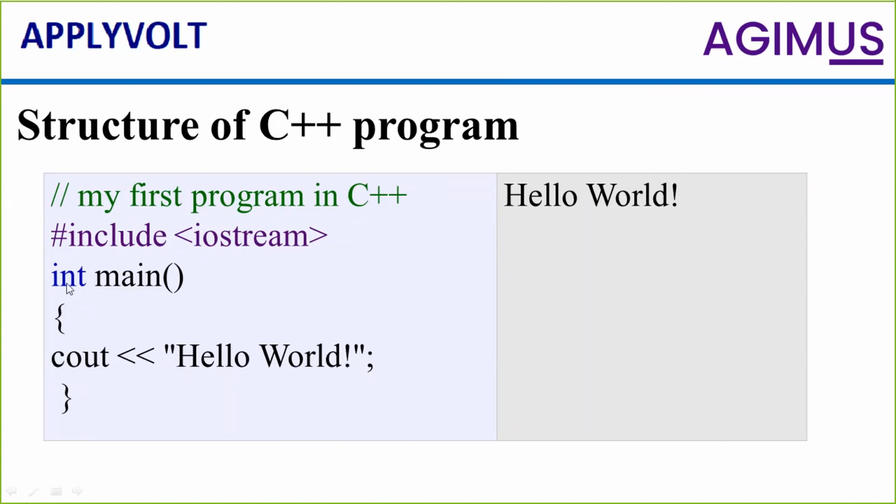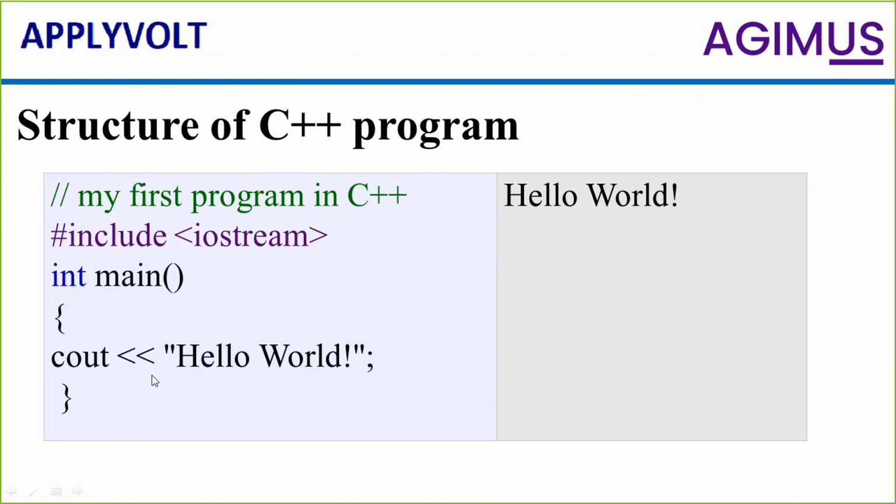Next syntax is int main. So we have to create a main class of this program. Any program for that matter, when you start writing the program, you have to create the main of that program. So after creating the main of the program, in this slide, I have shown only one block with the flower bracket open and close. So what I want to get from this is hello world.